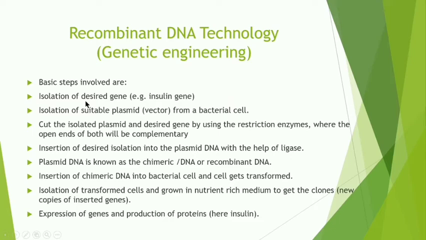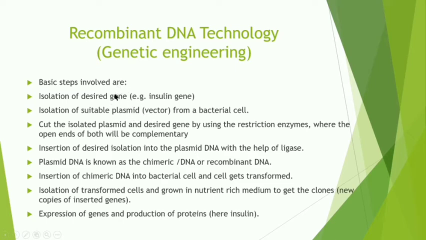So the first step is isolation of the desired gene, then isolation of the suitable plasmid from a bacterial cell. What is the plasmid? You have studied that the extra chromosomal body, or extra chromosomal structure, in the bacterial cell is known as the plasmid. This plasmid is working here as the vector.